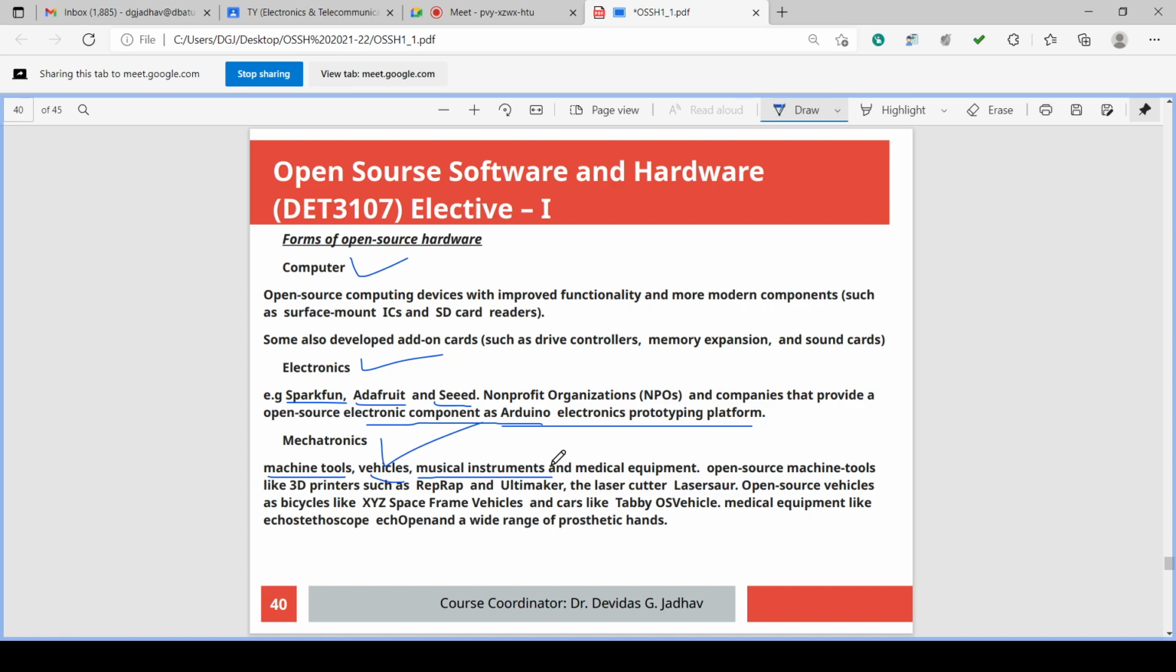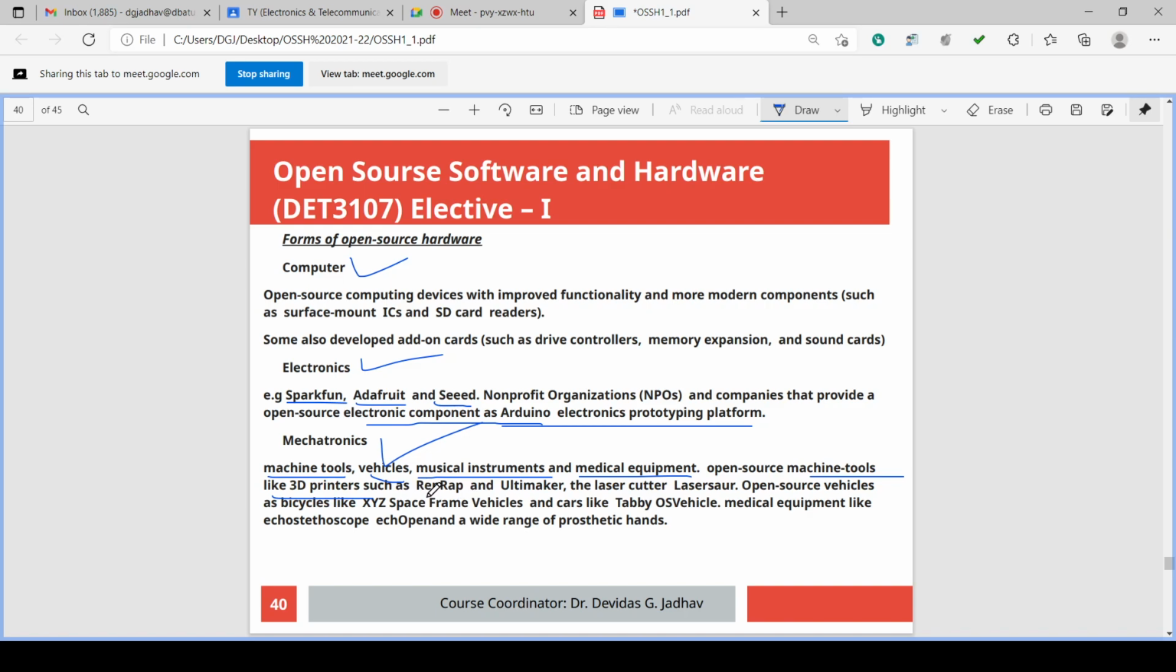So mechatronics covers machine tools, vehicles, musical instruments, and medical equipment, because medical equipment requires robotics as well as artificial intelligence, computer vision, and mechanical components. All these are examples of the field of mechatronics. Open source machine tools like the 3D printer are a very good example. The 3D printer is very useful nowadays and a very recent, very good invention.